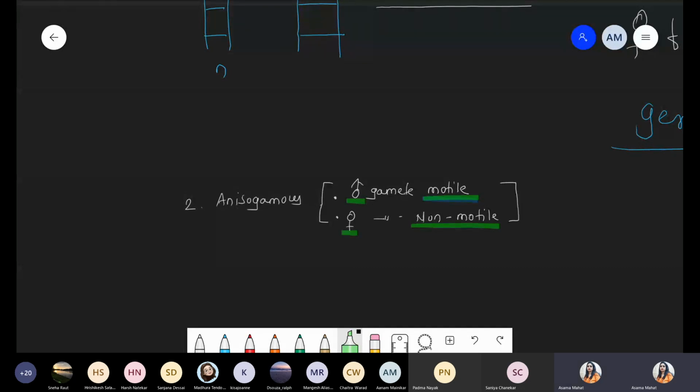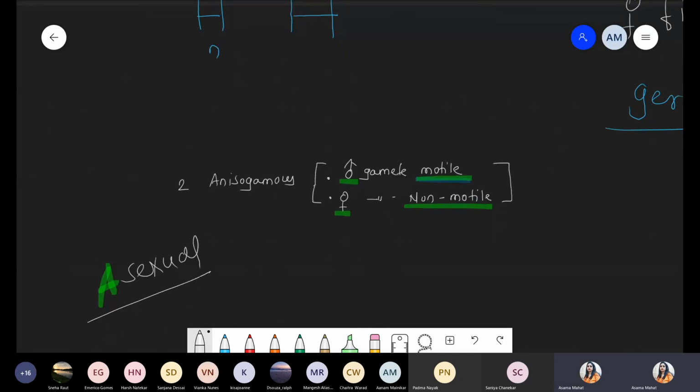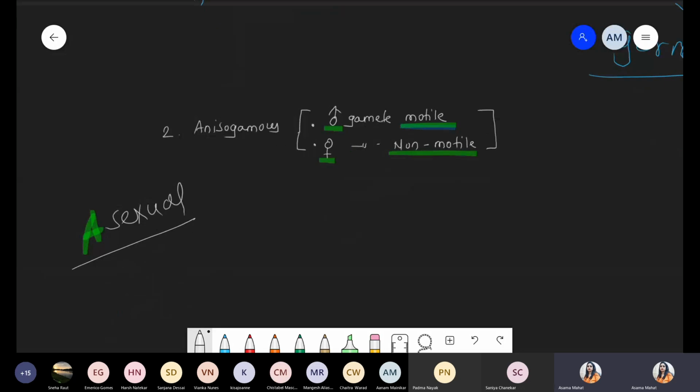Where did aplanospore go? Aplanospores are absent in Spirogyra, but sexual reproduction is present. Asexual mode of reproduction is present, but they don't have motile spores. Under the asexual mode of reproduction, that is actually the extra part, which is why I'm not giving it.